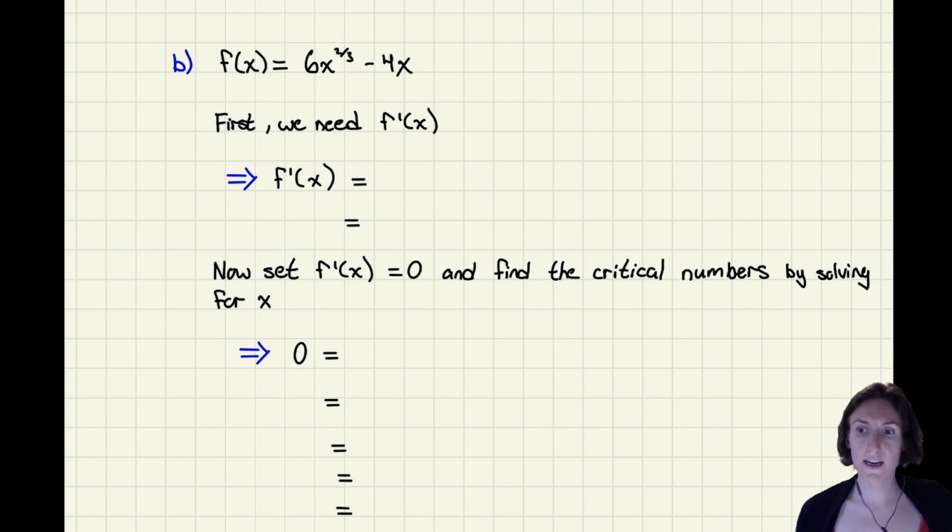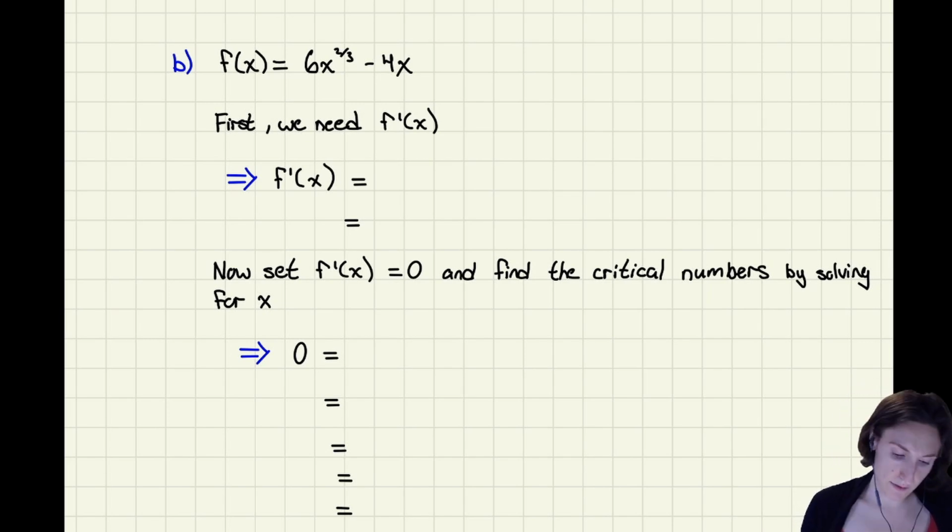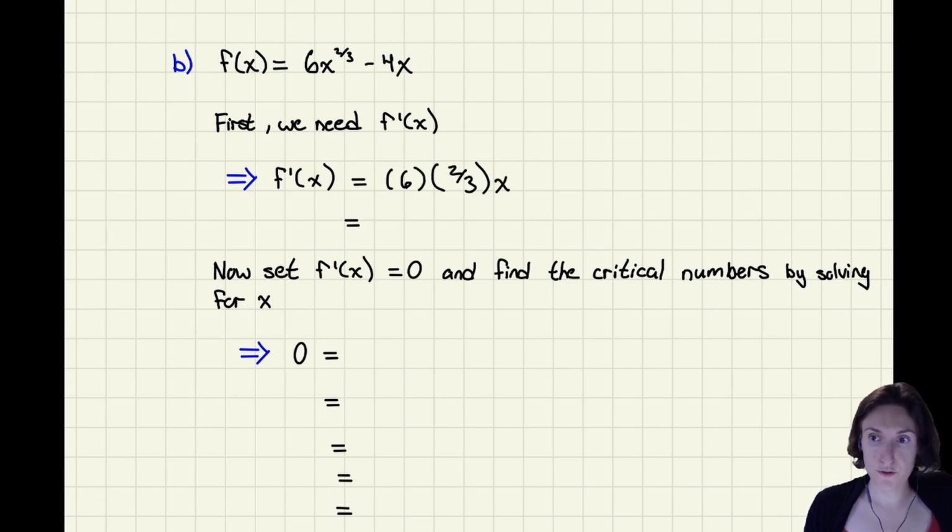All right, and this one, again, we're going to have to be a tiny bit careful. So first thing we're going to need is the derivative. So let's just find the derivative. So 6, bring down the 2/3, x to the 2/3 power minus 1. So that's going to be a -1/3. And then I just have -4.